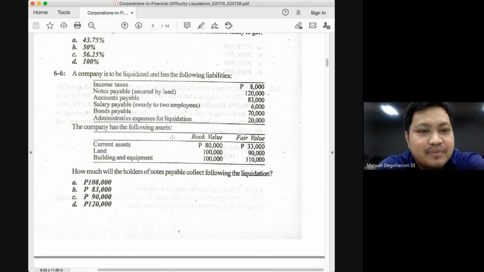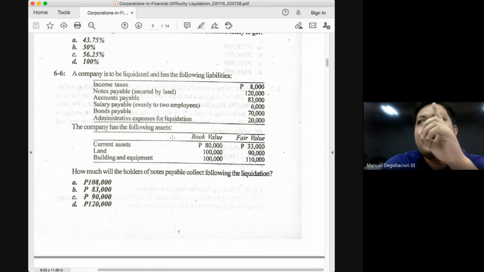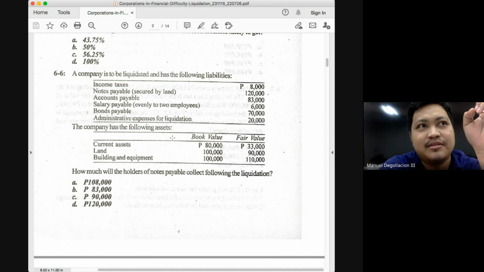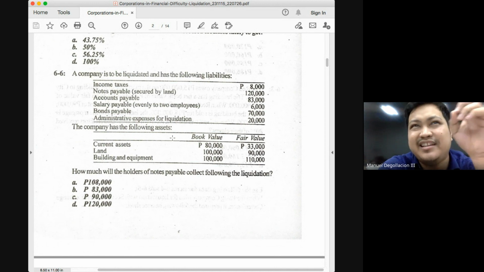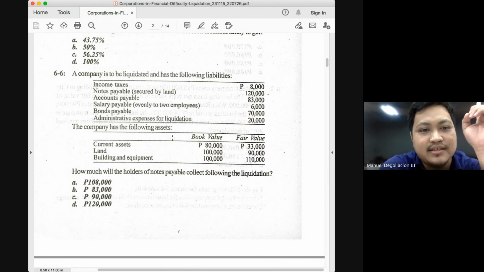Divided by what? Unsecured liabilities. How many liabilities are unsecured here? But again, do not include the ones with priority. Only include the unsecured without priority. Income taxes, to be included in the denominator or not? No. Notes payable? Not entirely. We'll go back to that later. Accounts payable, to be included or not? Yes. Salaries? No, because it will be paid in full. Bonds payable? Yes. So you will have 83 and 70.